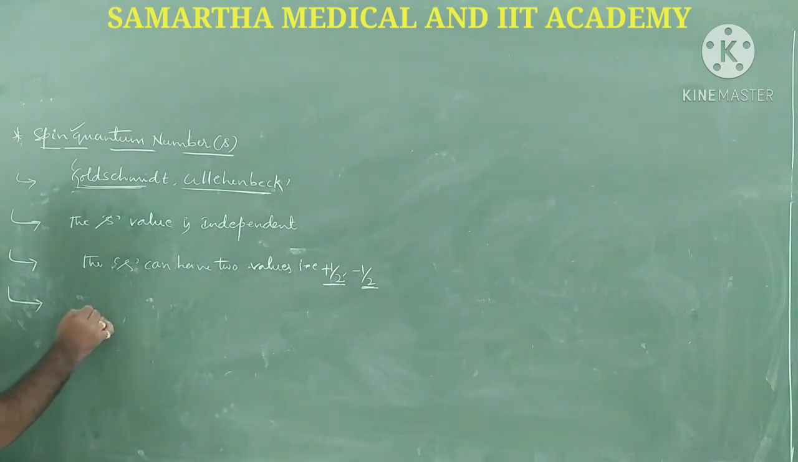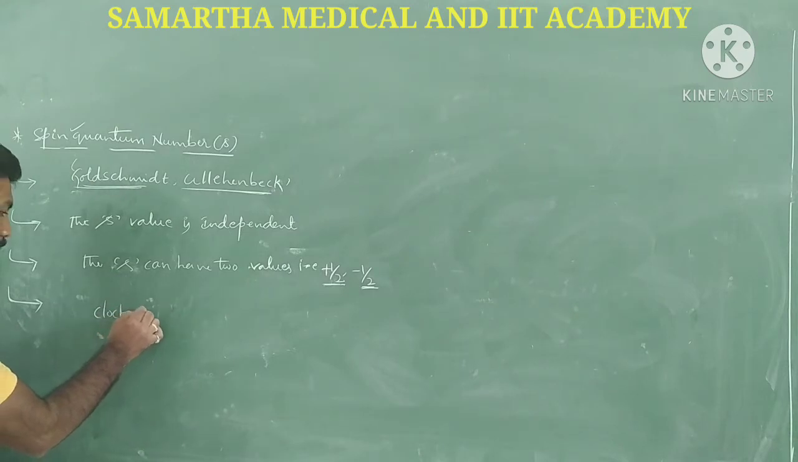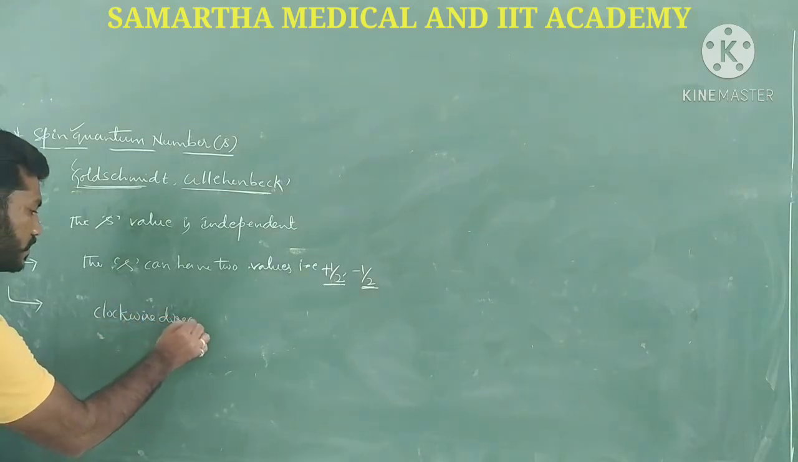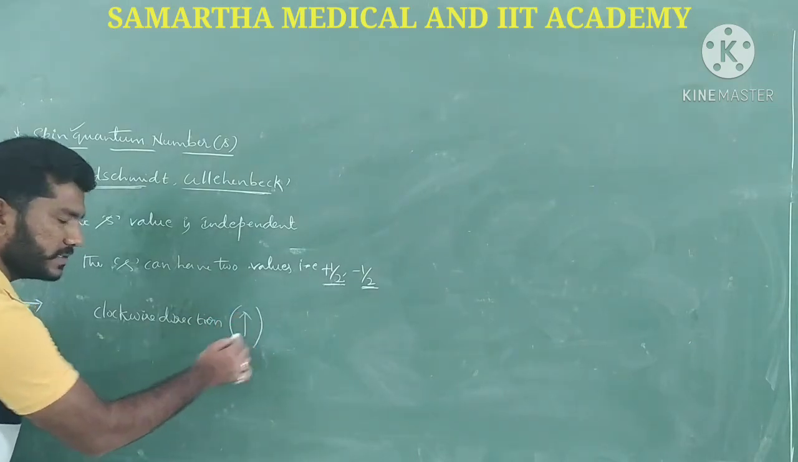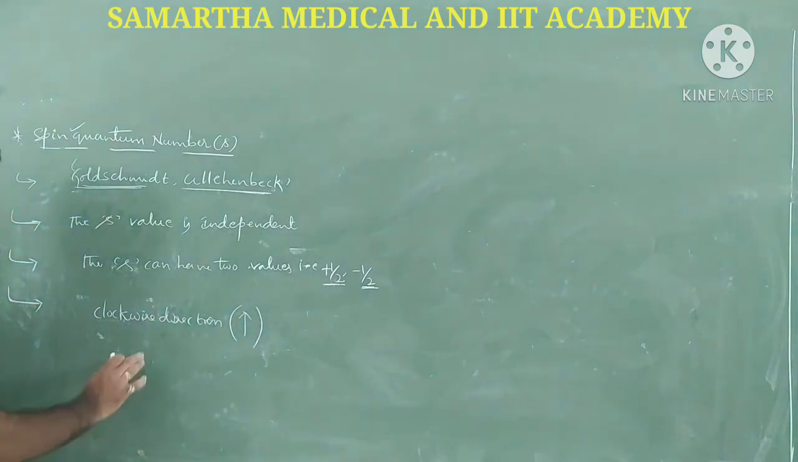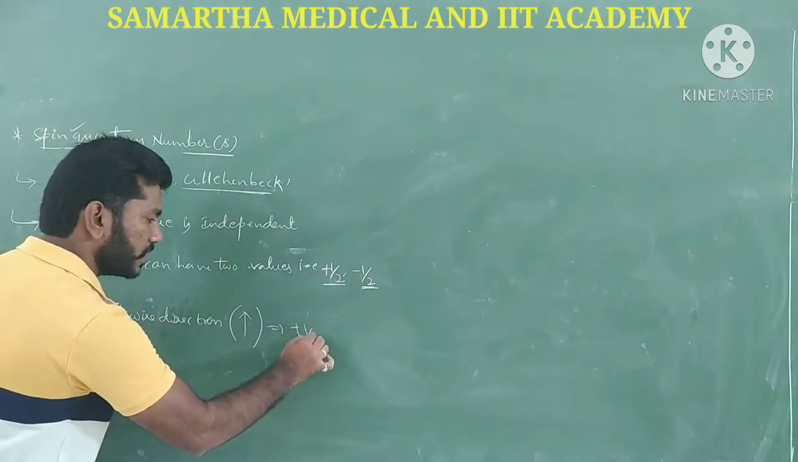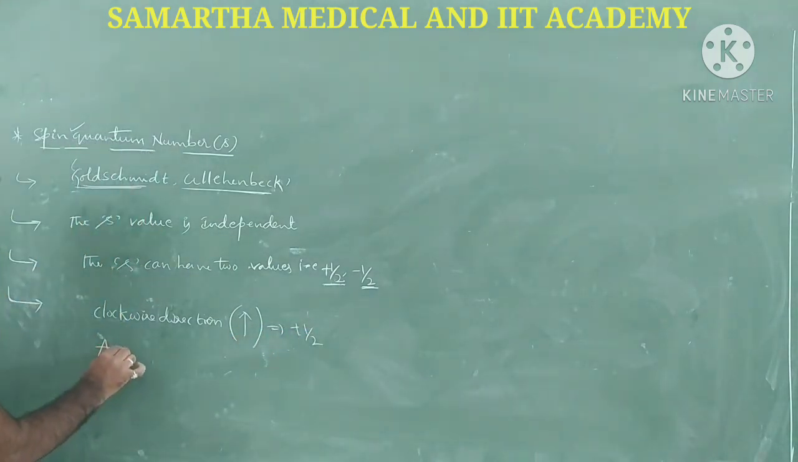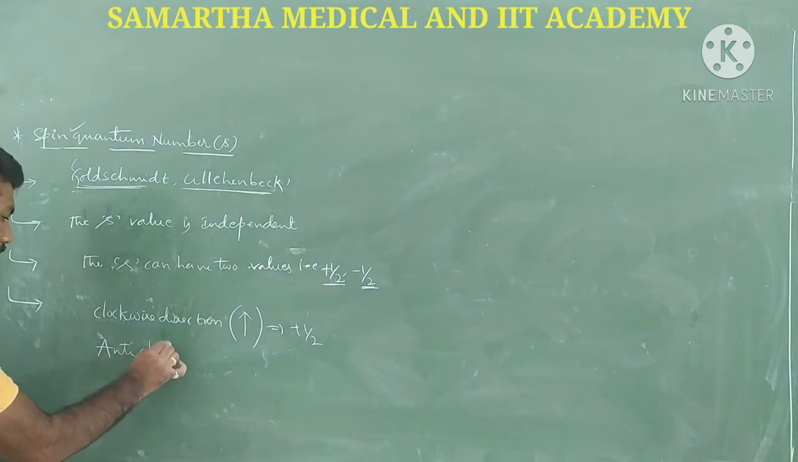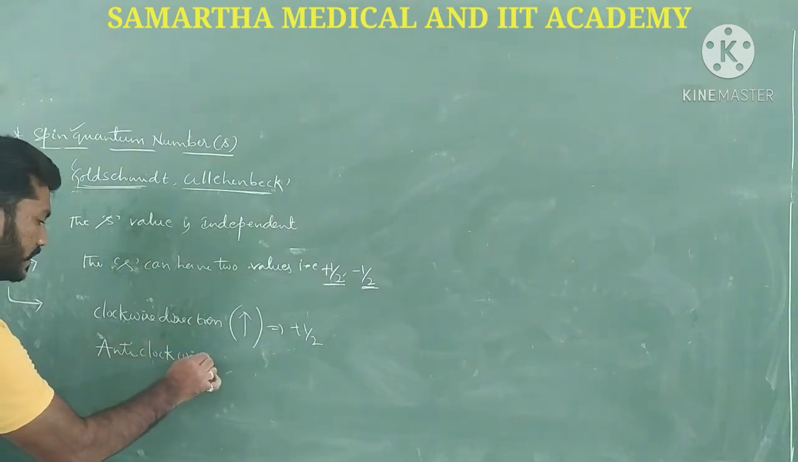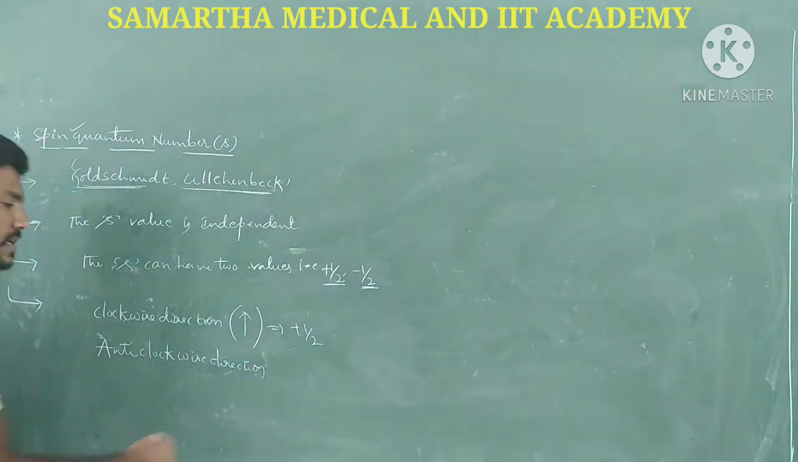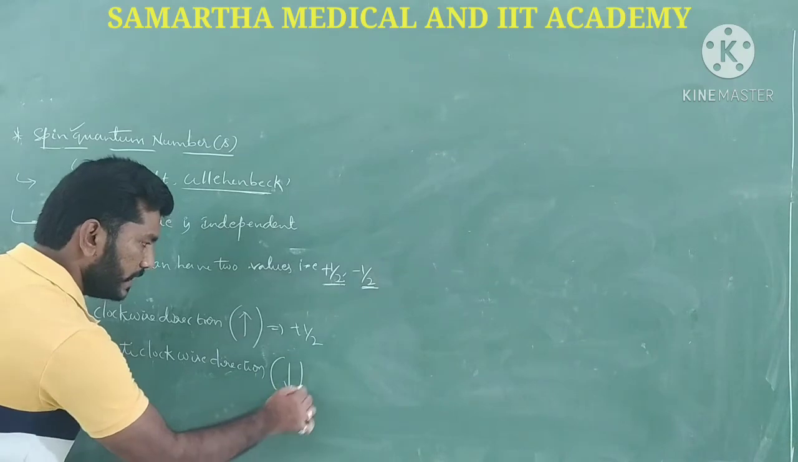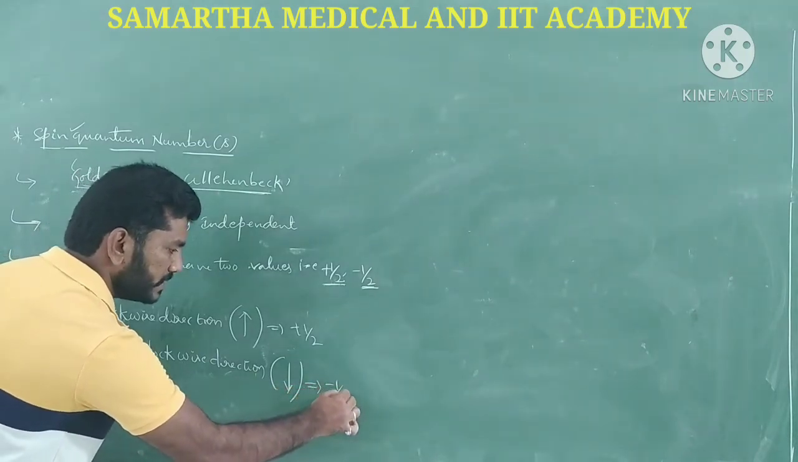The clockwise direction can symbolically be represented as the upward direction, guys. Let us assume that, just like that. Then it has plus half. And for anti-clockwise rotation of the electron, that is the downward direction. Then it is going to be minus half.